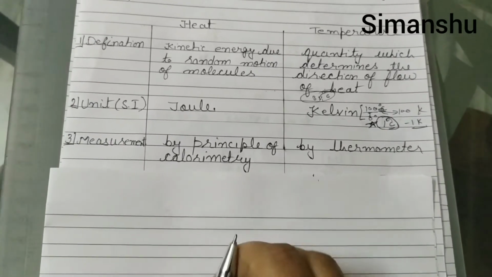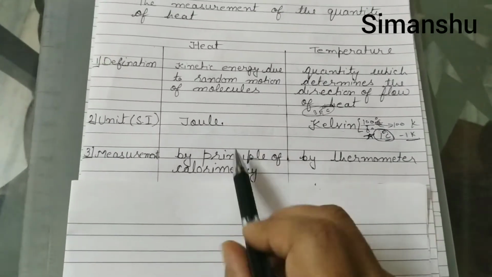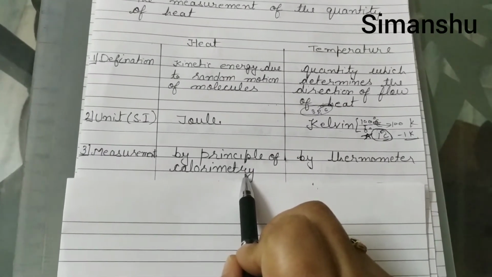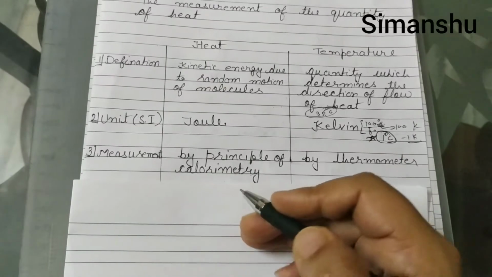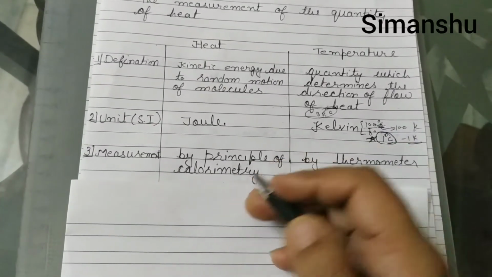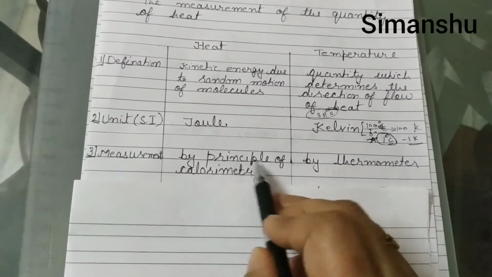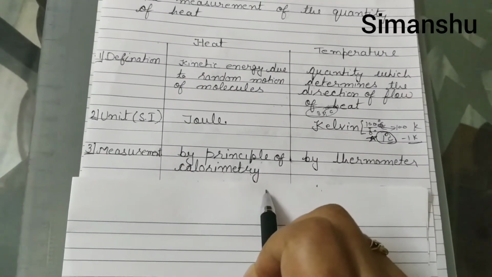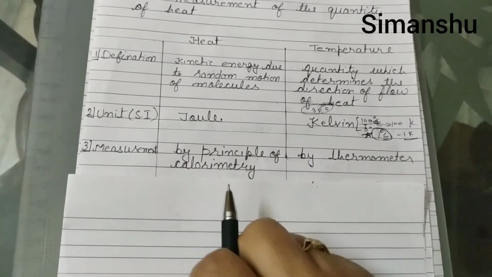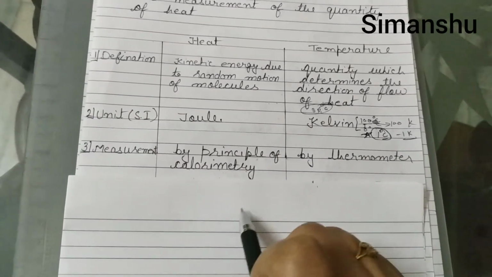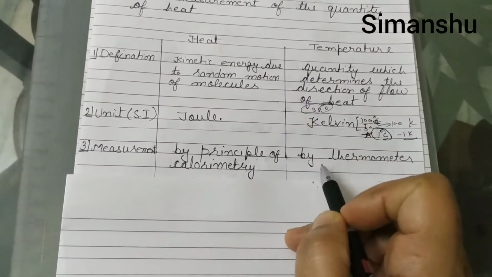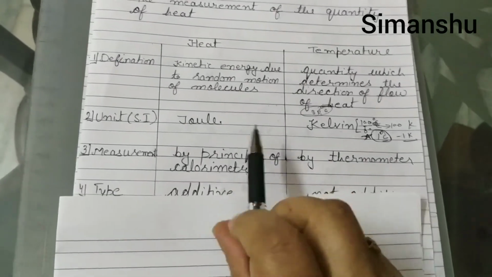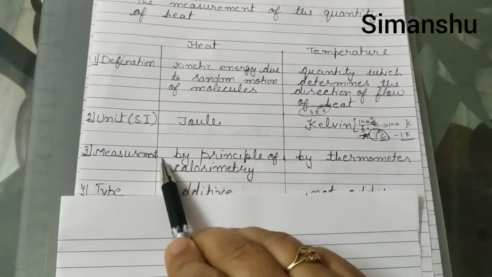Then measurement. How do we measure these things? Heat by the principle of calorimetry. In detail we will discuss it afterward. Here, for your convenience, I want to tell you that the principle of calorimetry tells heat lost by one body will be equal to heat gained when two bodies are in contact. In detail we will do it later. Then temperature, as you all know, we measure using a thermometer. So we did definition, then unit, then how to measure it.